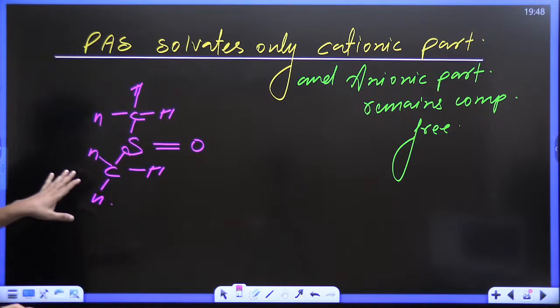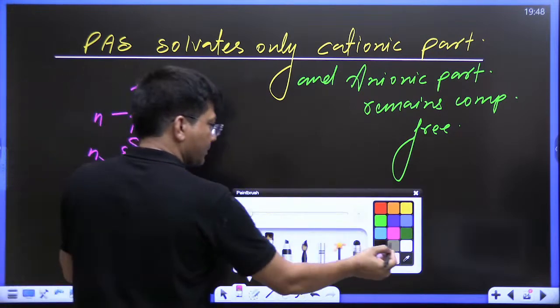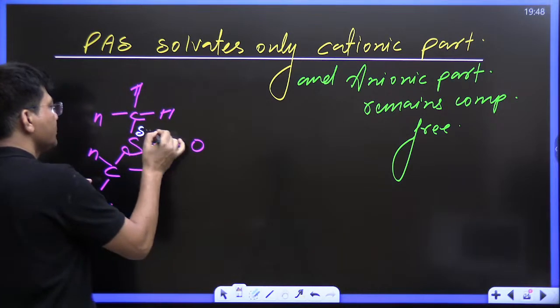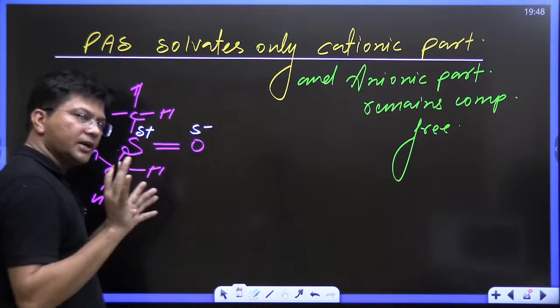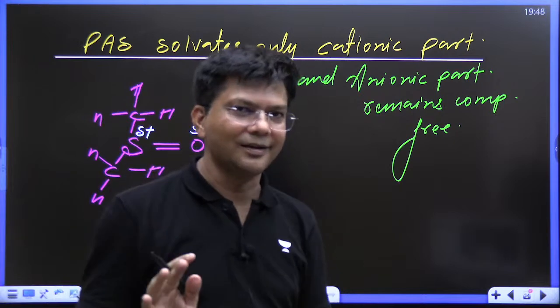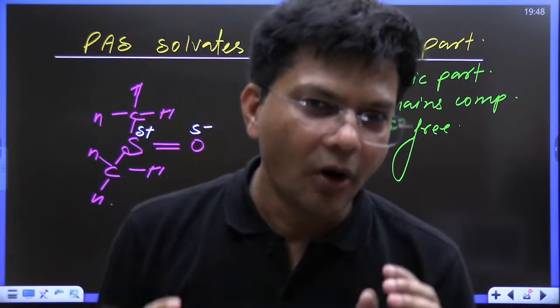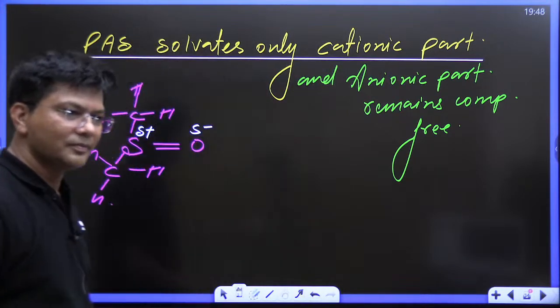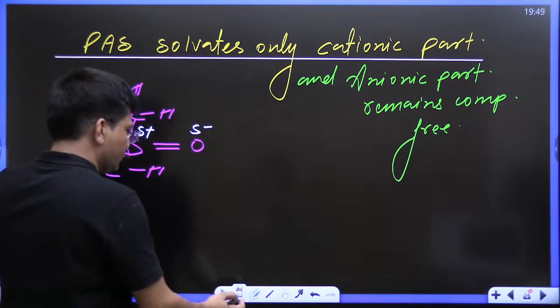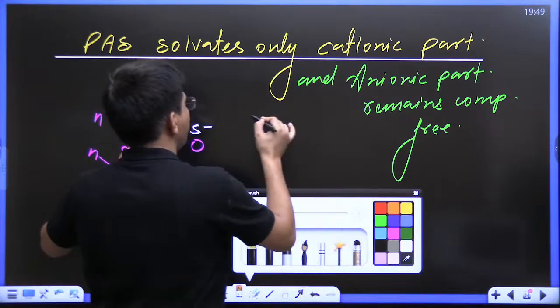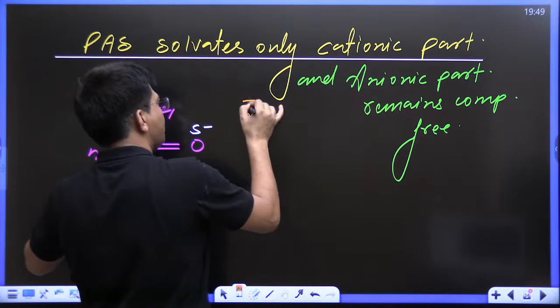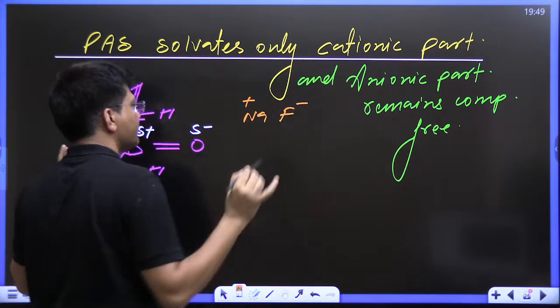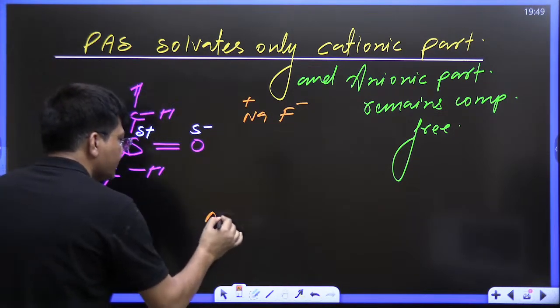This is dimethyl sulfoxide. The sulfur has partial positive charge and oxygen has partial negative charge. Is it okay? Have you got bored or are you full of energy? Kids, now suppose NaF or NaI has approached.